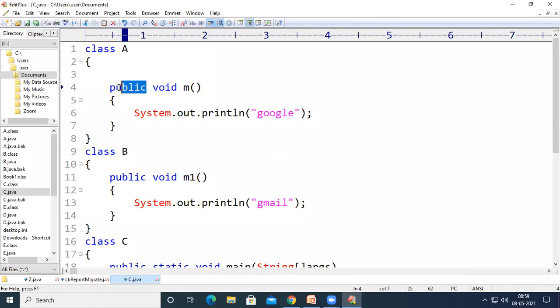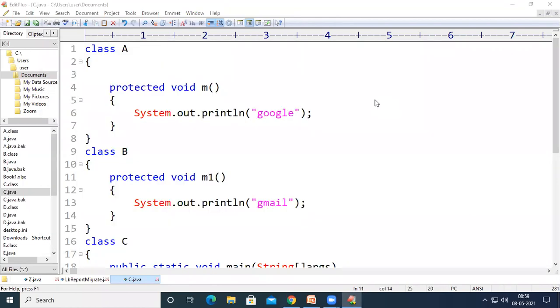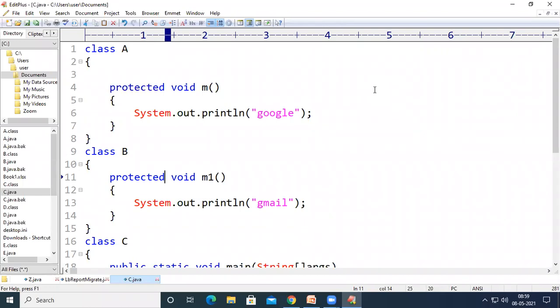Instead of public, I am writing it as protected, and at the same time I am defining the other method as protected as well. Let us see the output of the code. Just compiling the code, and then I am running the code. If I run the code, I am still getting the same output. So let us make some changes in order to better understand this protected keyword.